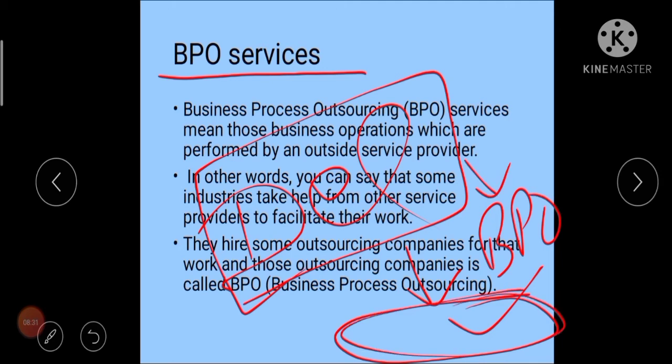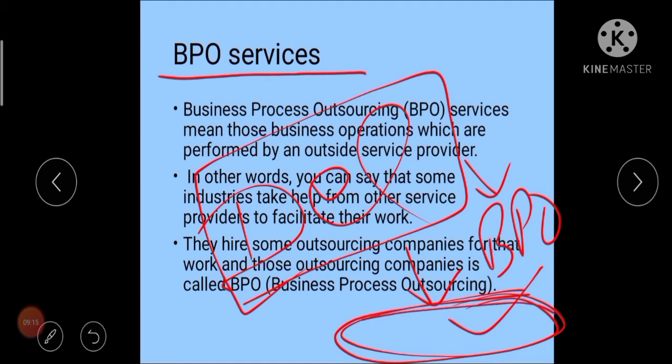That particular company is known as the BPO of Dell. The person who is handling your queries may be sitting in your city, outside your city, or in some other country. It doesn't matter where he is calling from, or whether he is working with Dell directly or not. He is working for Dell, that is the main thing. It is not important that he should be sitting in the Dell office only. He can be anywhere in the world, handling the work of Dell, because he is working for a company which is in turn working for Dell.